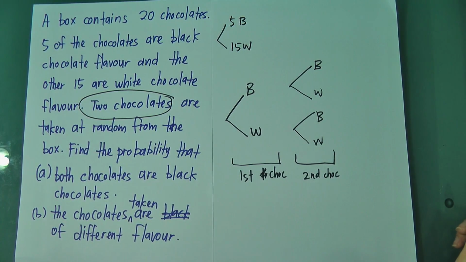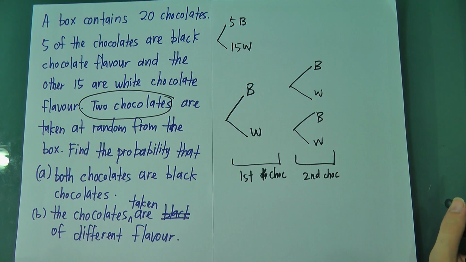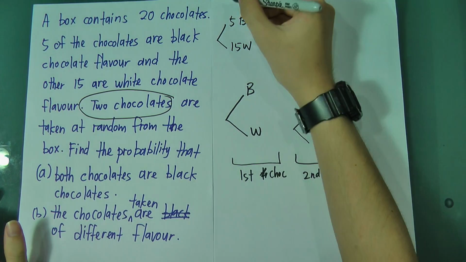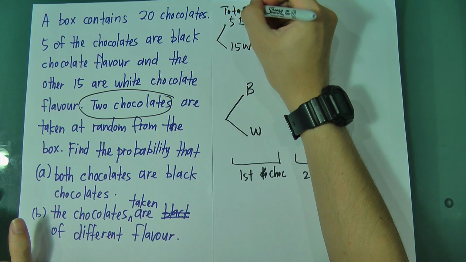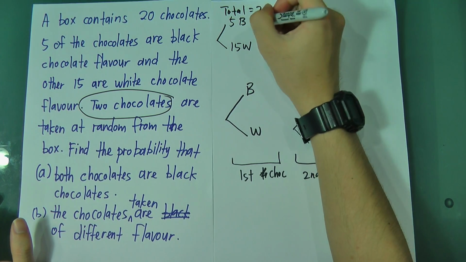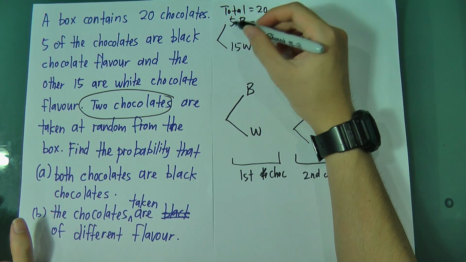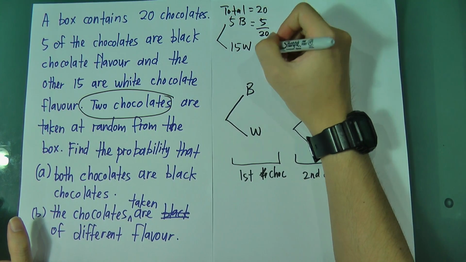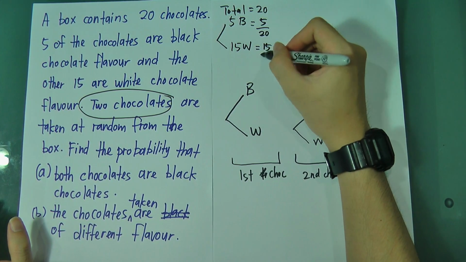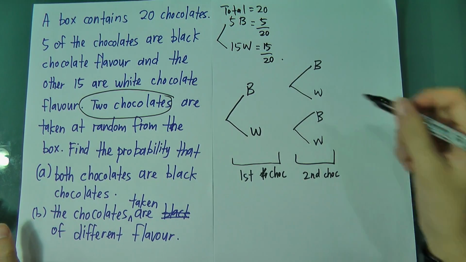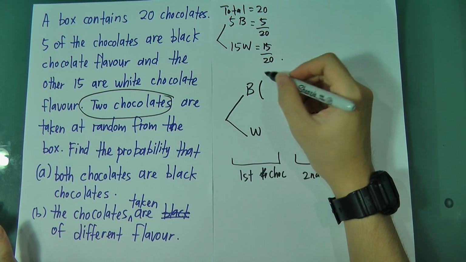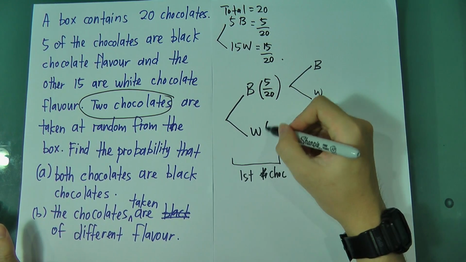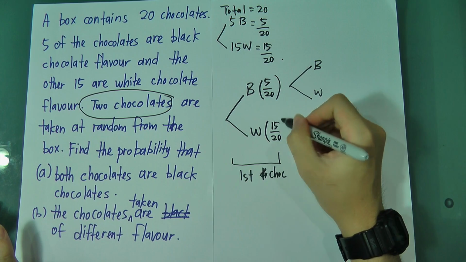Alright. But something very important over here is, first we have to find out what our total is. We have 20 chocolates. So the probability that we will get black is 5 over 20. The probability that we will get a white chocolate is 15 over 20. Alright, I'm going to fill in here. I will get black is 5 over 20. I will get white chocolate is 15 over 20.